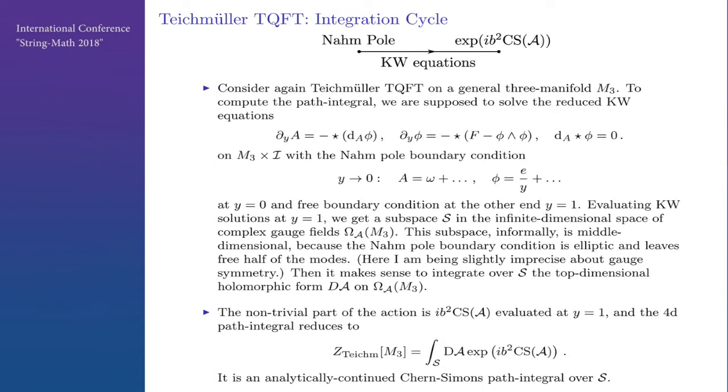Now let's get back to 3 dimensions. Can we understand the theory there on a general M3? We are supposed to solve the reduced Kapustin-Witten equations on this interval with the Nahm pole boundary condition and a free boundary condition at y equal to 1. If we evaluate Kapustin-Witten solutions at this end, we get some subspace in the infinite dimensional space of complex gauge fields. This subspace is informally middle dimensional because the Nahm pole boundary condition is elliptic, so it restricts half of the modes.